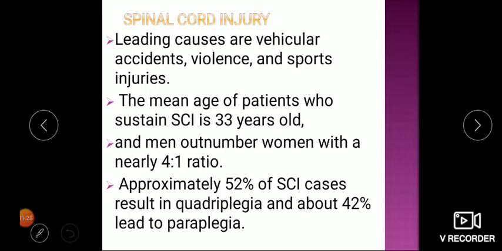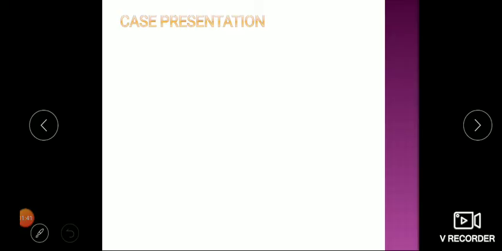Approximately 52% of patients of spinal cord injury cases result in quadriplegia and about 42% lead to paraplegia. Now let's understand what is quadriplegia and paraplegia. Before that we will start our talk with some clinical case history so that you understand what is the clinical importance of knowing spinal cord transections.